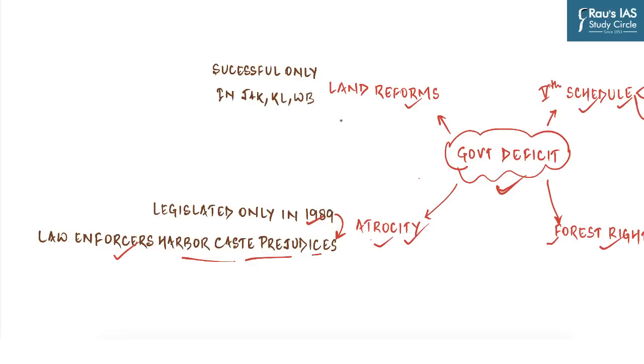And then finally, the lack of land reforms. We know that widespread land reforms were carried out after independence, and they have carried on in some states or the other since then. But the land reforms were successful only in a few states, for example Jammu and Kashmir, Kerala and West Bengal. And due to the lack of political will, most of the steps categorized under land reforms were either not implemented, or if they were implemented, they were not efficient or effective.